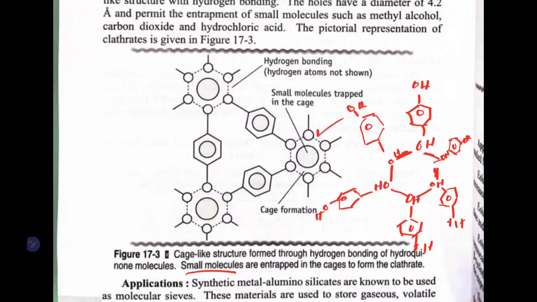See here, that is what the confusion is. This looks like benzene, but don't think it is benzene. The cage-like structure is formed by the Quinhydrone molecule, and these bonds are hydrogen bonds. What are the bonds you are seeing here? That is the reason they are denoted in dots. In this cage, the entrapped molecule can be a square molecule, it can be this molecule, anything. I write a square molecule, it is entrapped inside like this. By seeing this structure, people will assume it is a benzene structure. Don't get confused here. Okay, that is your Quinhydrone.